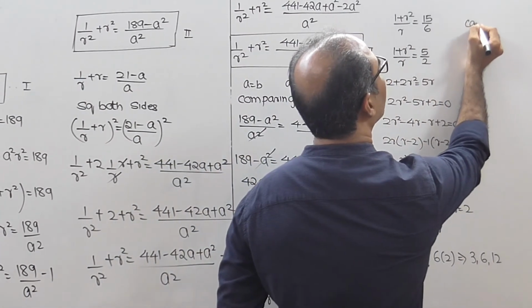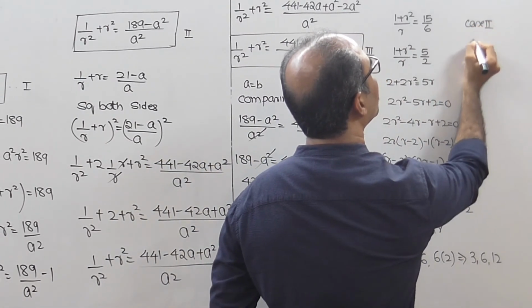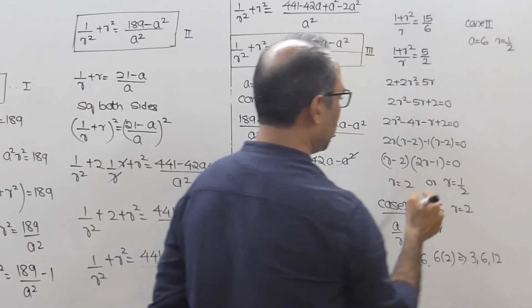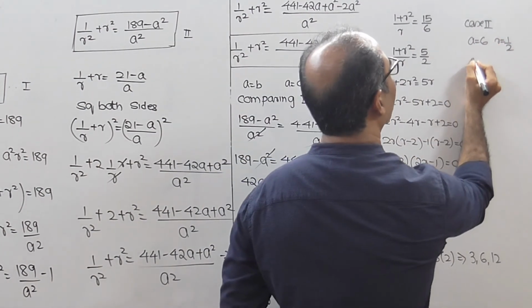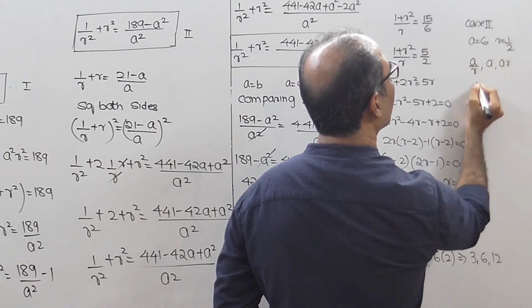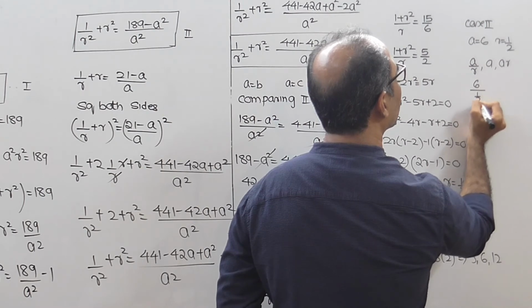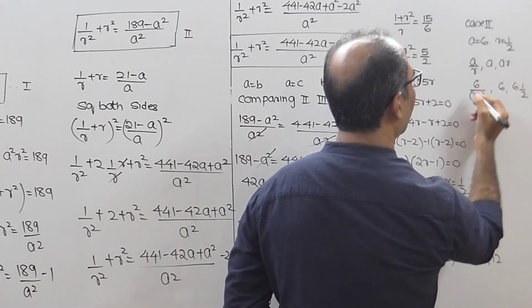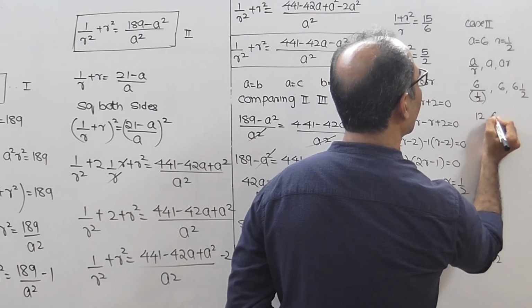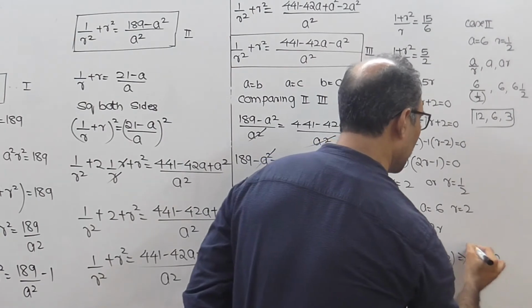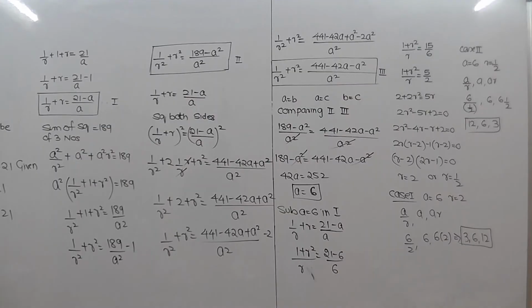We can have case 2. Case 2 is A equal to 6 and the second value of R was half. So what were our numbers? A upon R, A, AR. This will be 6 upon half, 6, 6 into half. This goes up, 6 into 2, 12, 6 and 3. Therefore the numbers are 3, 6, 12 or 12, 6, 3.